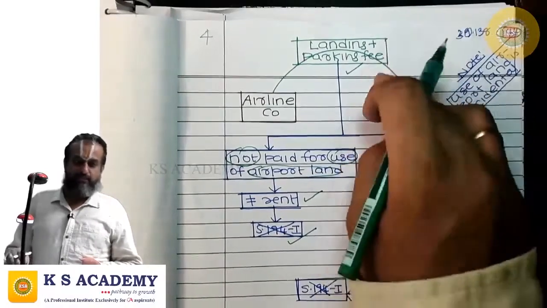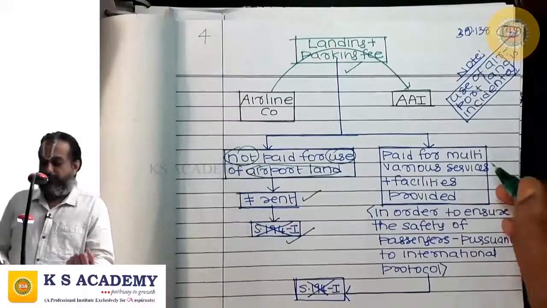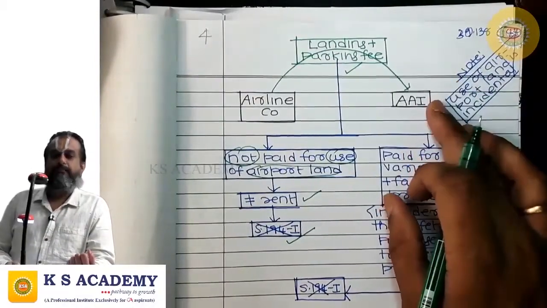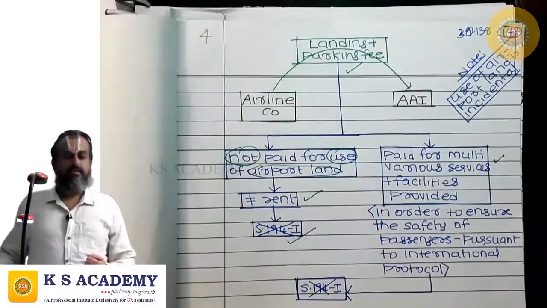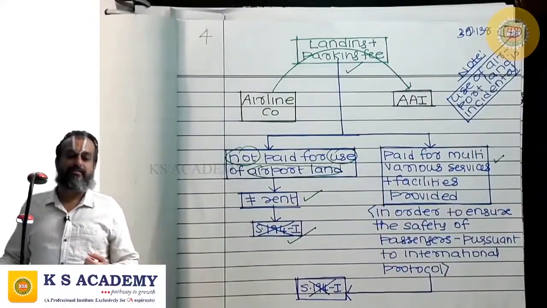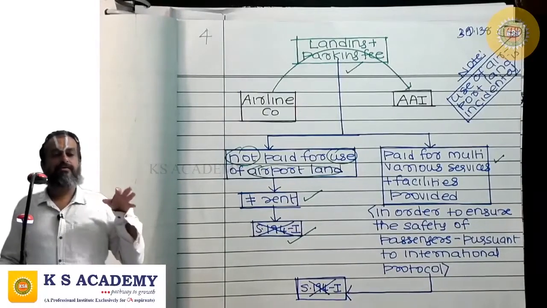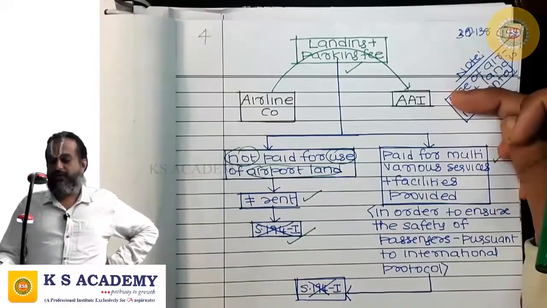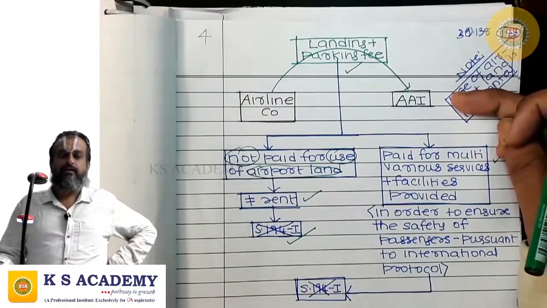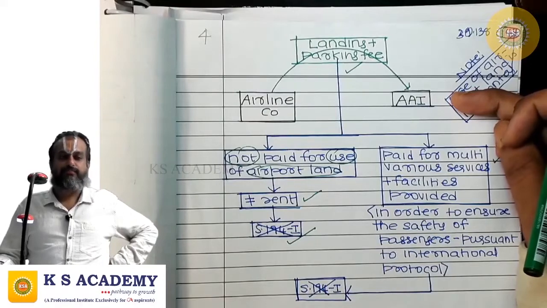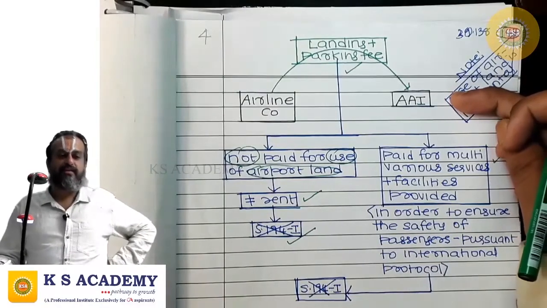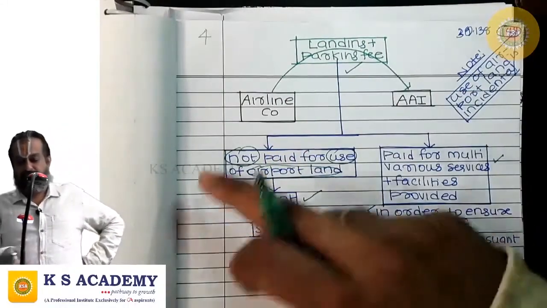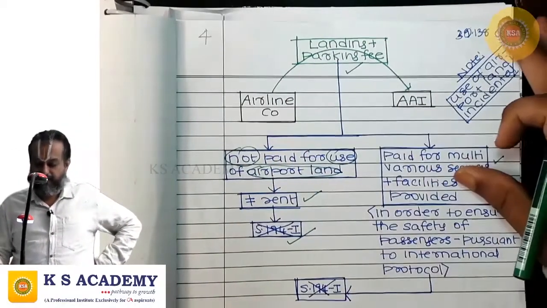In fact, this payment is for multifarious services and facilities provided by the Airport Authority of India in order to ensure the safety of passengers pursuant to international protocol. For that, it is collecting landing and parking fee.